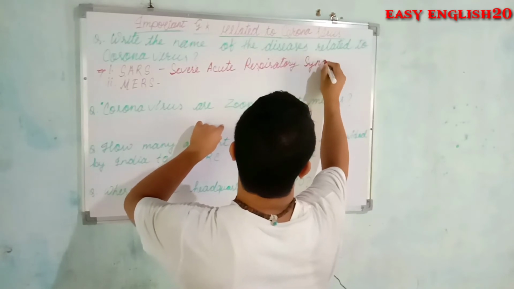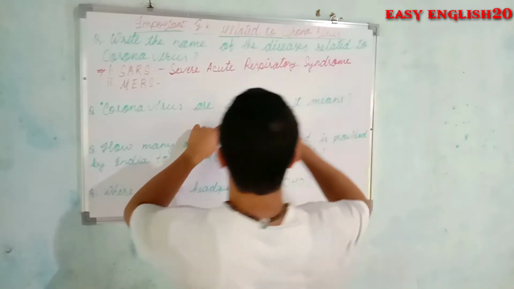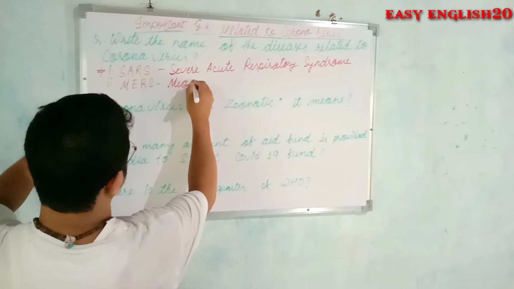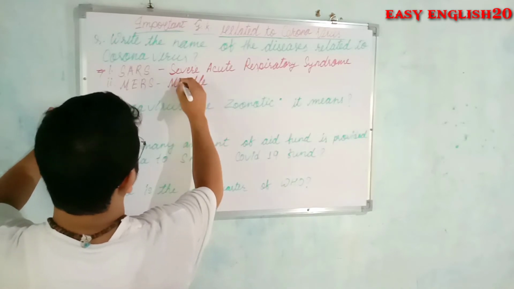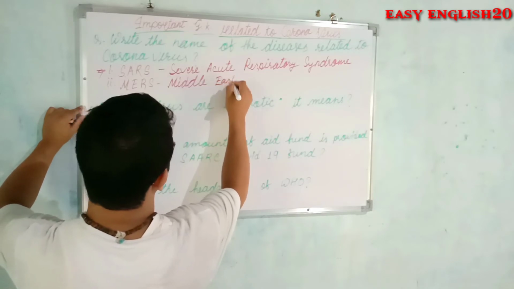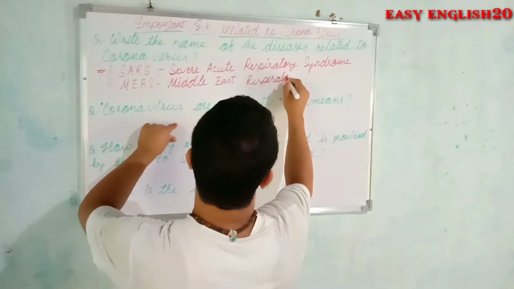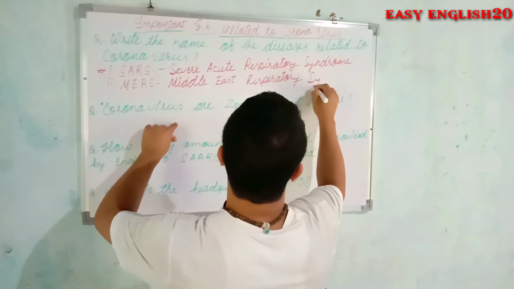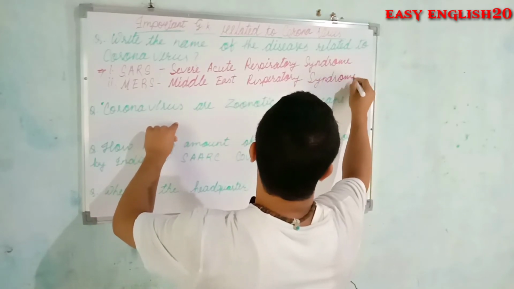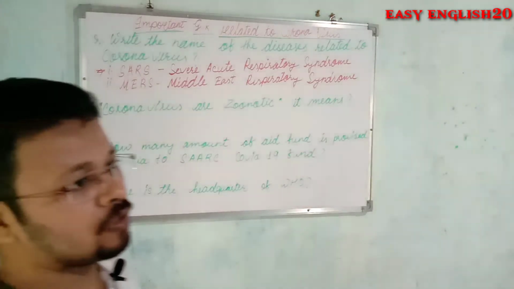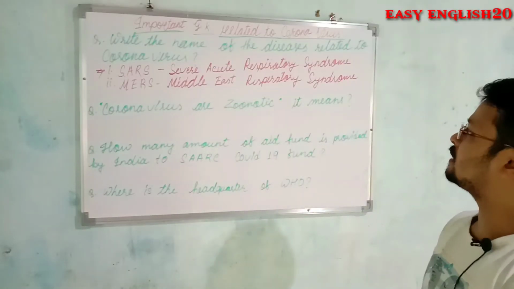Respiratory syndrome. Actually, the first one is SARS, severe acute respiratory syndrome, first seen in China in 2002-2003, and the second one is Middle East respiratory syndrome.